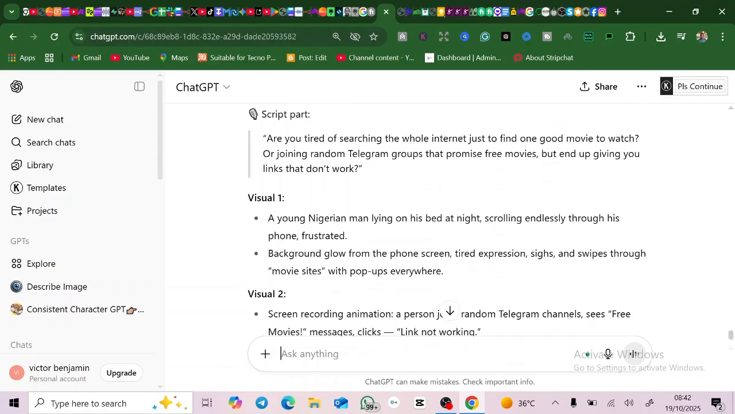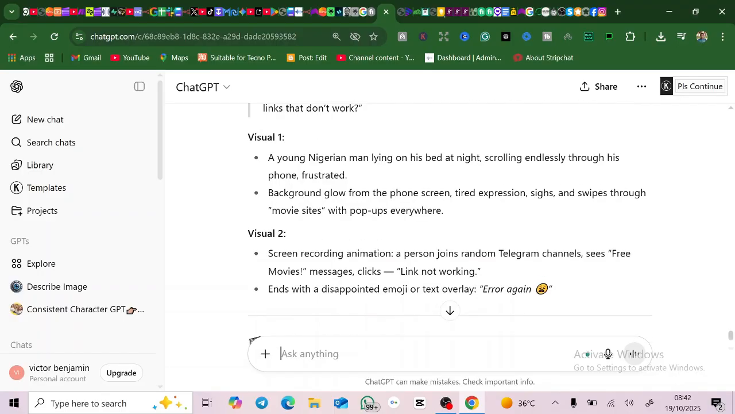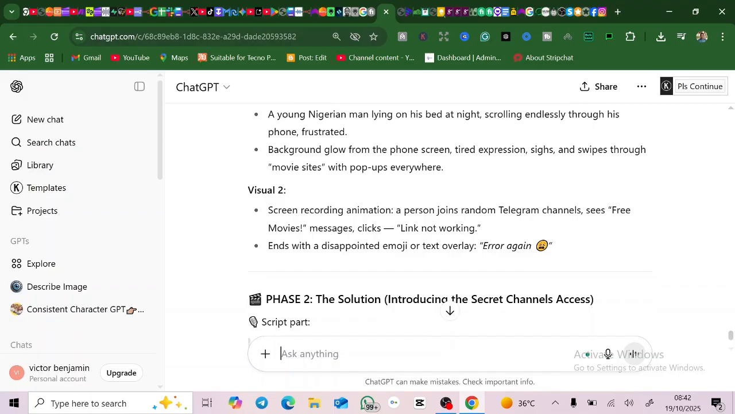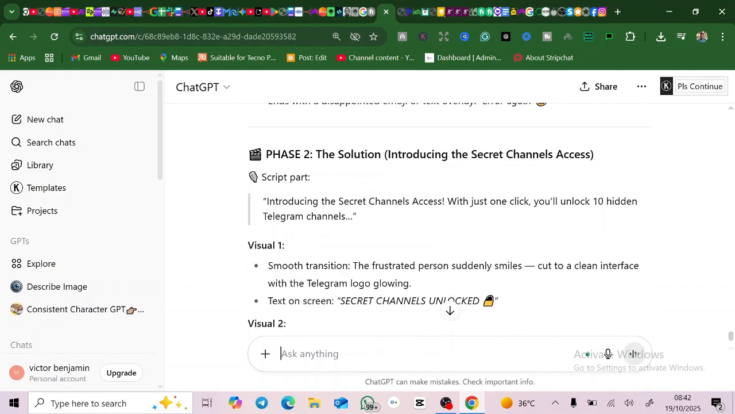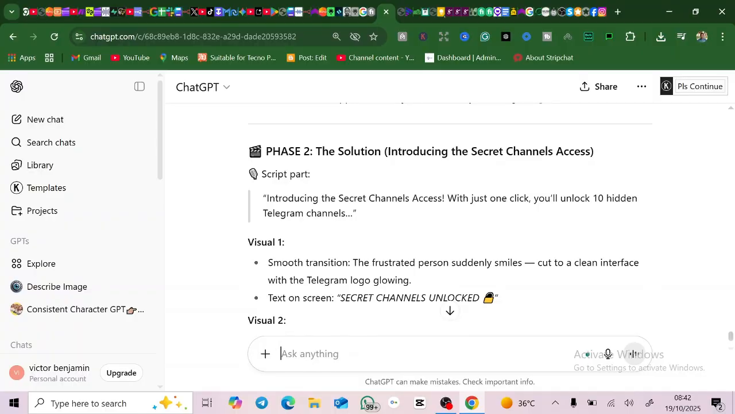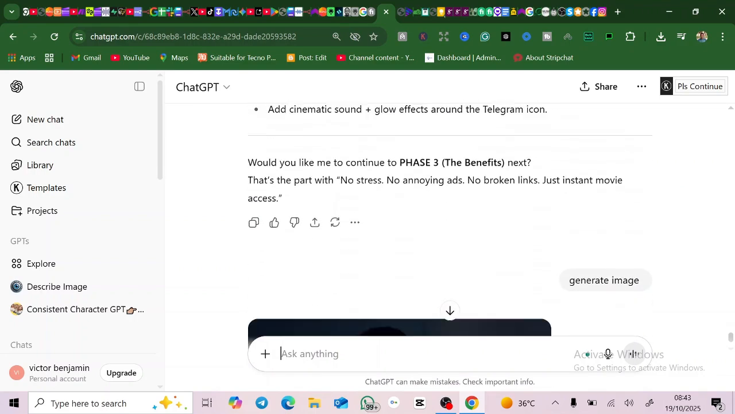That is visual 1. You see a young man lying on his bed at night scrolling endlessly through his phone, frustrated, background glows and all of this. So that is 2 for phase 1. Then this for phase 2, this for phase 2. Then this is for phase 2 solution, introducing the secret channel access script. So this is a smooth transition for the frustrated person. Fine. You now come down.